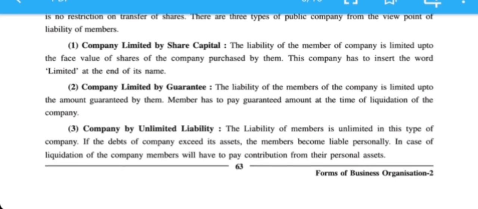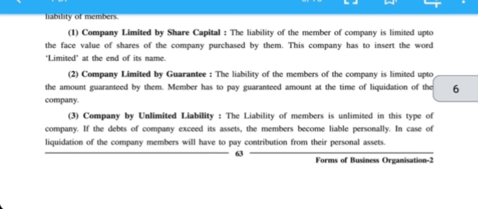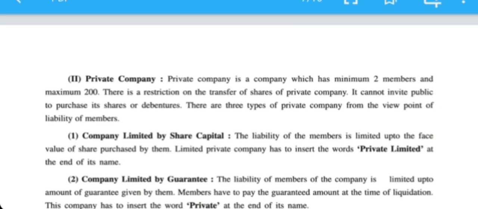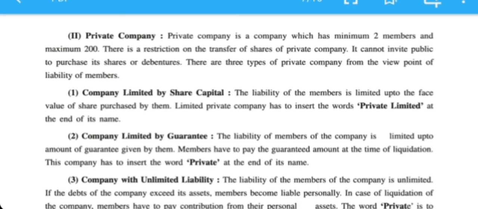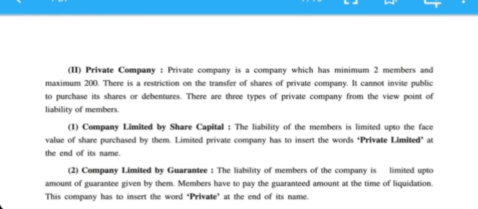That is unlimited liability. So this was regarding public company. Next, private company. Private company has minimum 2 members and maximum 200, and there is a restriction on transfer of shares. They cannot invite the public to purchase their shares. There are three types. One, limited by share capital: the liability of the members is limited up to their shares, and the words private limited should be written. In case of a public company, only the word limited; in case of a private company, private limited is to be written.